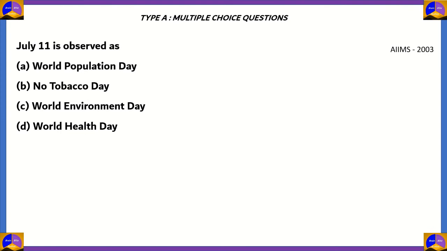Now we have the final question of this episode. July 11 is observed as. The four options given are World Population Day, No Tobacco Day, World Environment Day, World Health Day. So from an initial scan, you can already remove option C, World Environment Day, because the date falls on June the 5th.